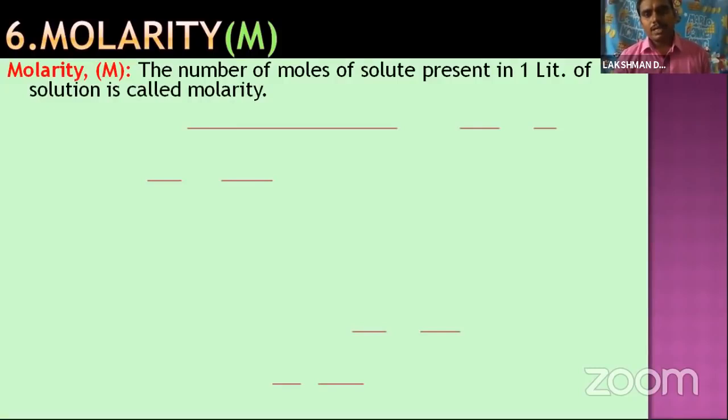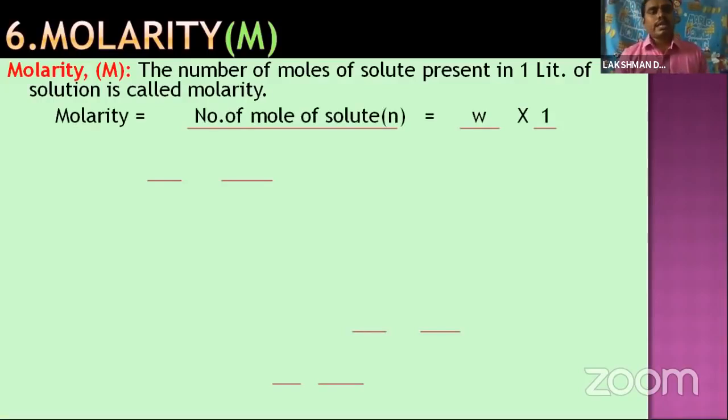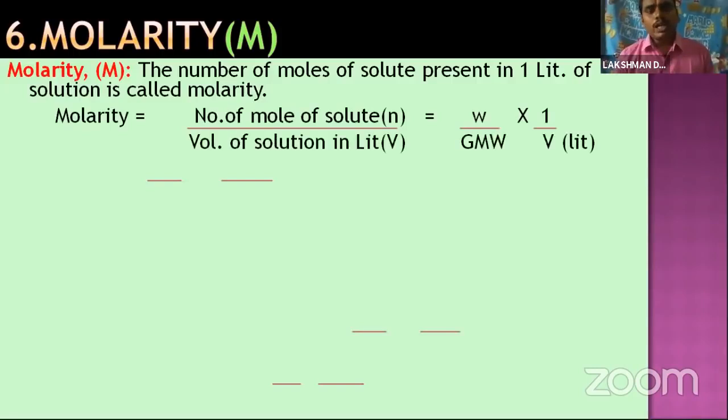Once again, in 1 liter of the solution, how many moles of solute are present? That calculation is molarity. It is represented with a capital M. The formula is molarity equals the number of moles of solute divided by the volume of solution in liters. Here the number of moles of solute is represented with n and the volume is represented with V.